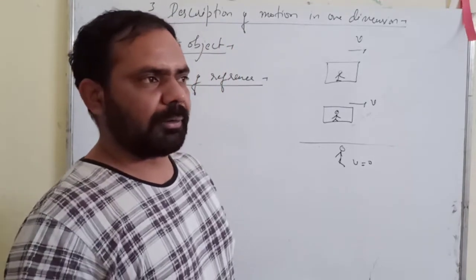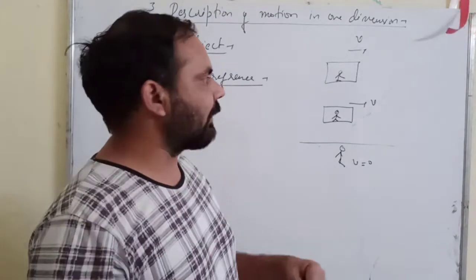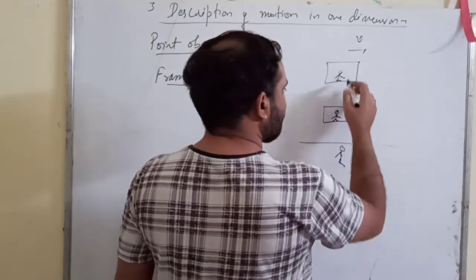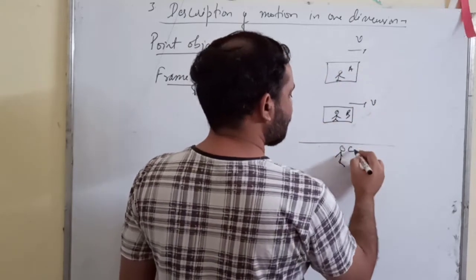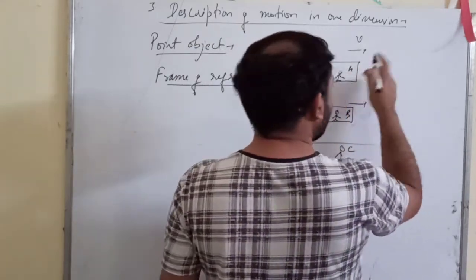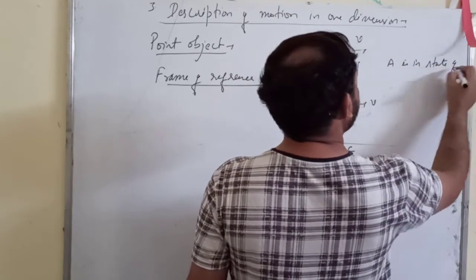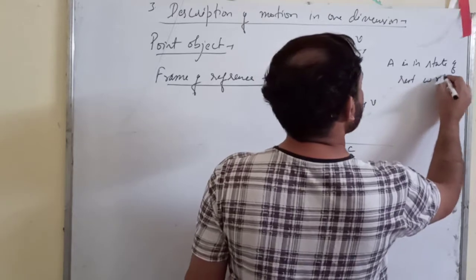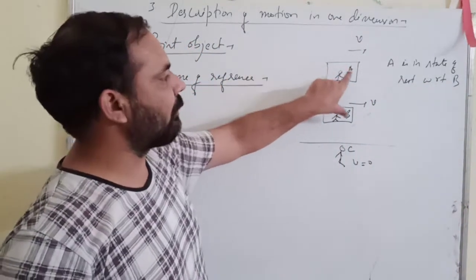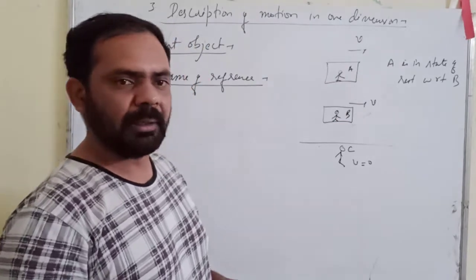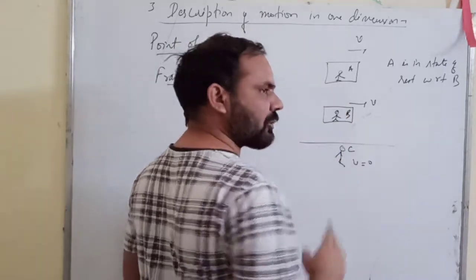Now, you can simply understand this if we consider the motion of these persons A, B, C. A is in a state of rest with respect to B. Since they both are moving with the same velocity in the same direction, the gap between A and B will always remain constant.